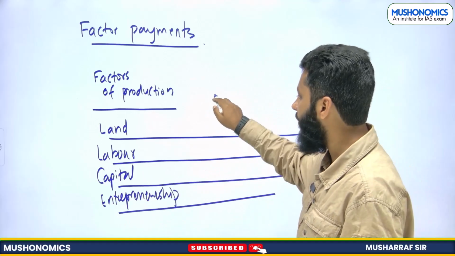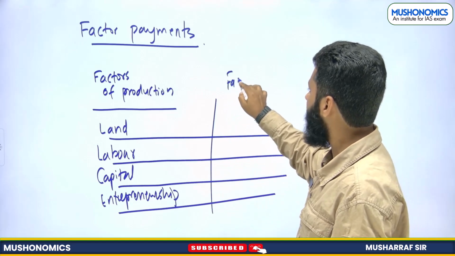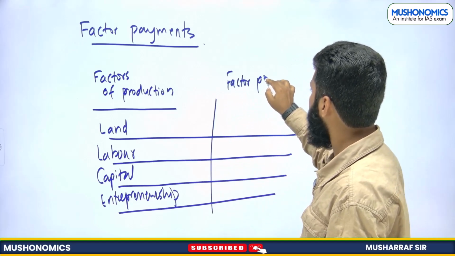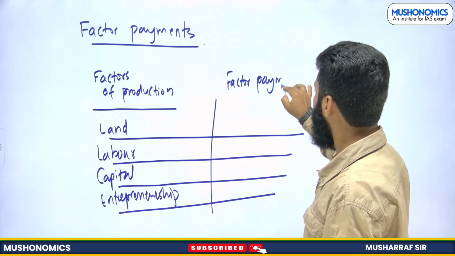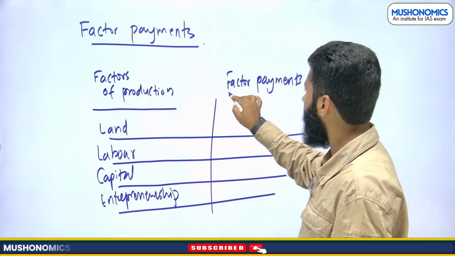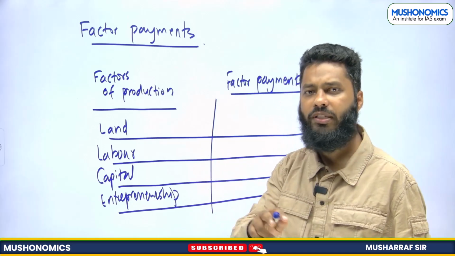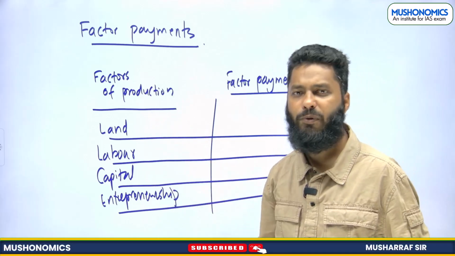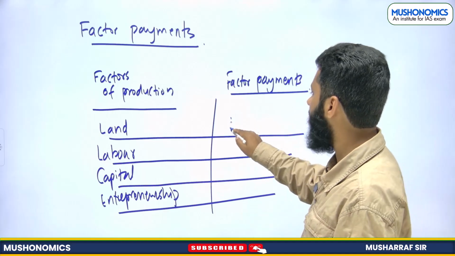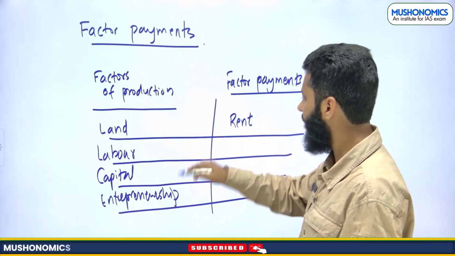Why would someone provide their land? They are providing this because of the factor payments that they receive. For example, the person who is providing land will be getting rent.